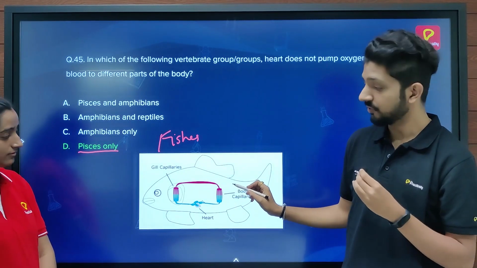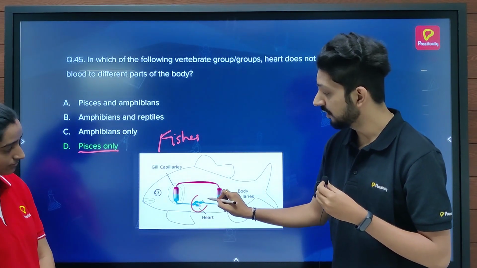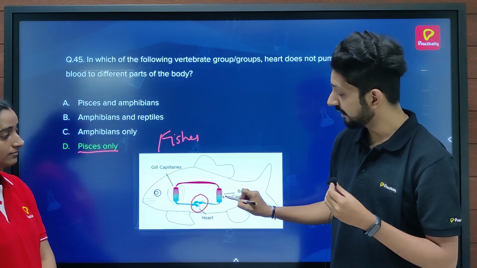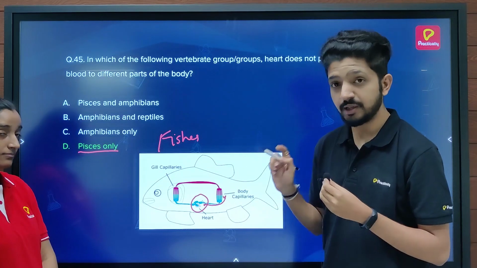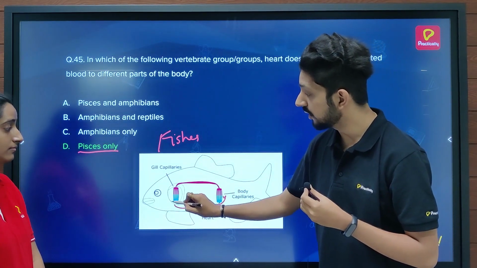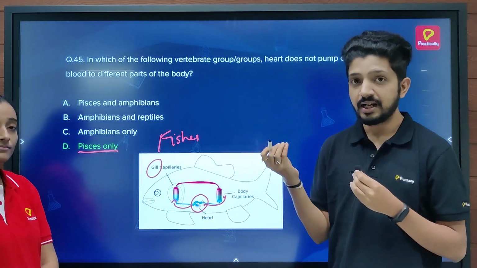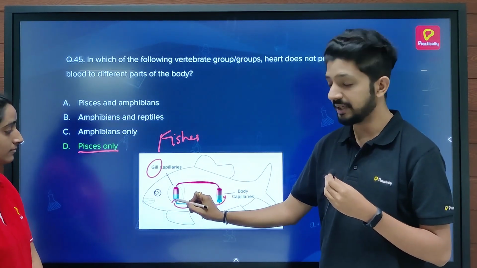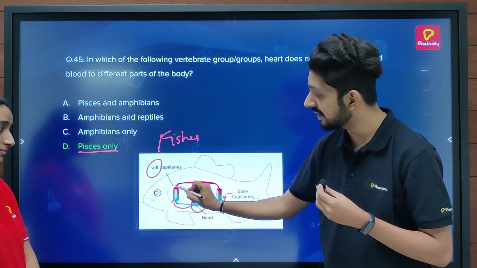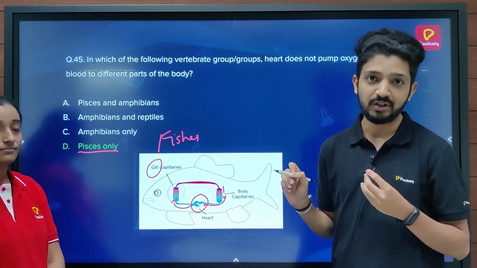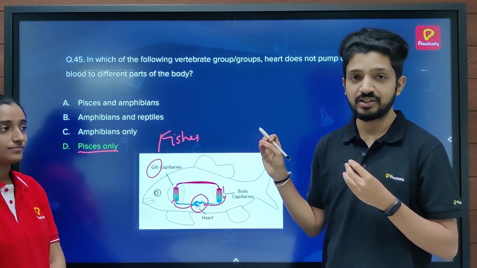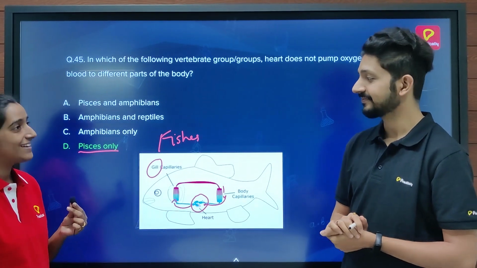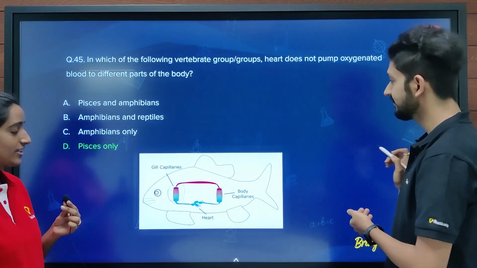Well, if you see this diagram over here, fishes only have a two chambered heart, and so the deoxygenated blood gets collected from various body organs to the heart, and the heart pumps this deoxygenated blood to the gills. And we know gills are the organs in fishes which help in getting the oxygen, and it oxygenates the blood, and the oxygenated blood is pushed by the same pressure to the different body organs. So this is a unique type of circulation found in fishes. Okay, so this is what single circulation means. Nice. Let's move on to the next question.